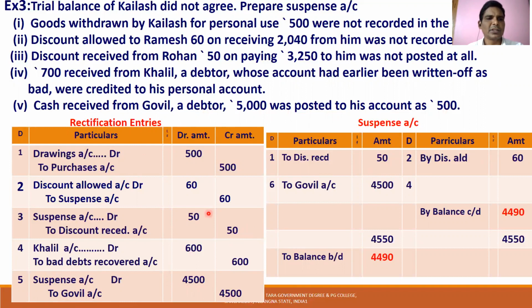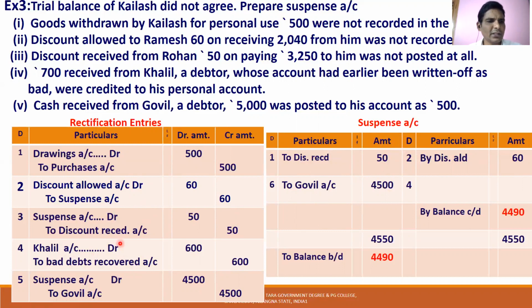Now I have to prepare the suspense account. In the first entry, there is no suspense account. In the second entry, the suspense account is credited by 60, opposite is discount allowed. In the third entry, the suspense account is debited by 50, opposite is discount received account. In the fourth entry, there is no suspense account. In the fifth, the suspense account will be 4,500, opposite to Govil.